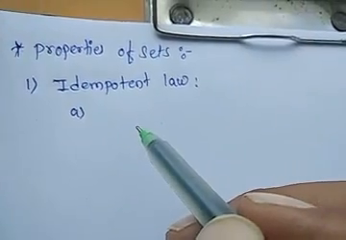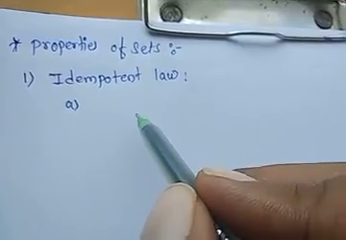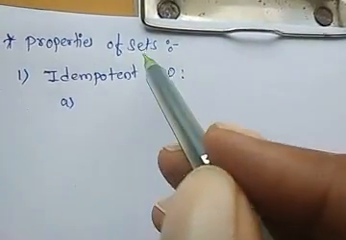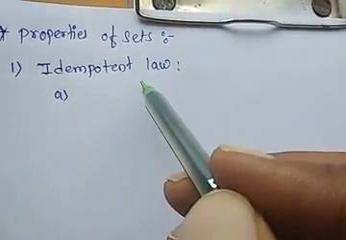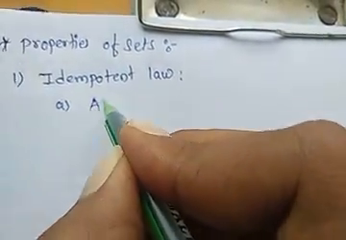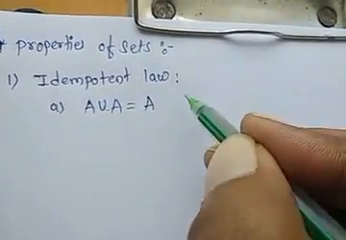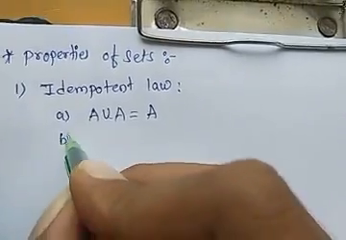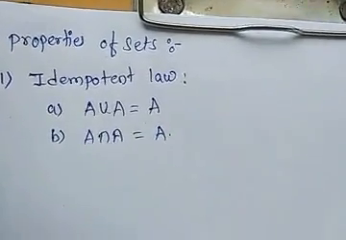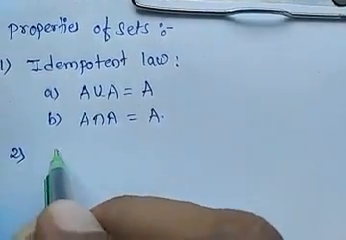Hi everybody. Today we are going to study properties of sets. The first property is the idempotent law. It holds for both union and intersection. A union A is always equal to A, and A intersection A is also equal to A, which is our idempotent law.